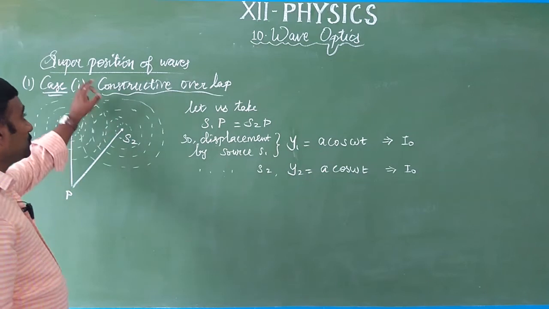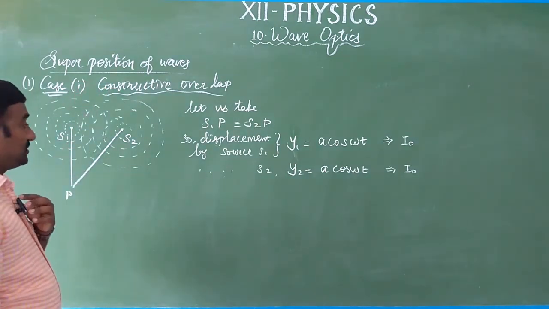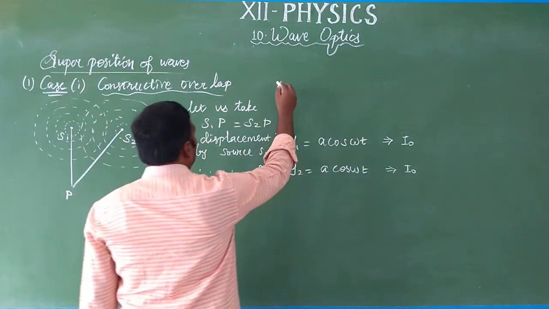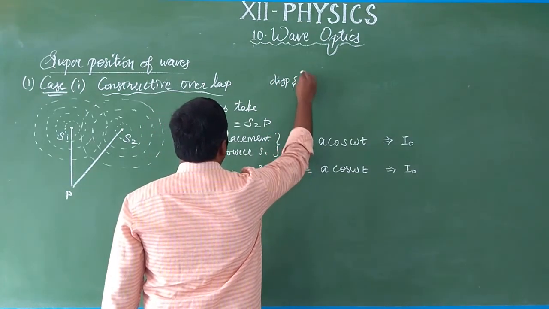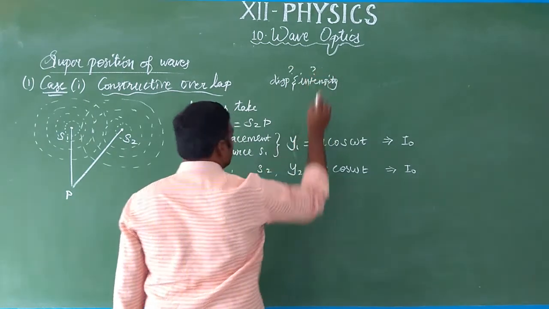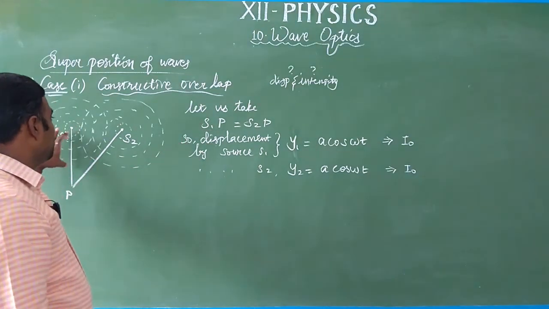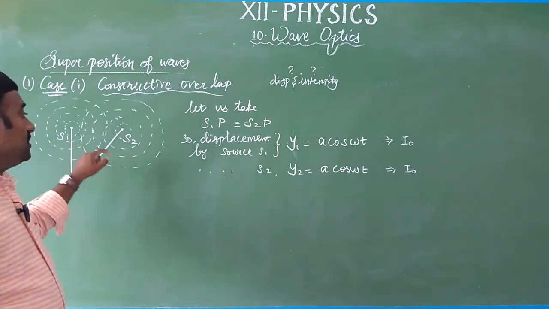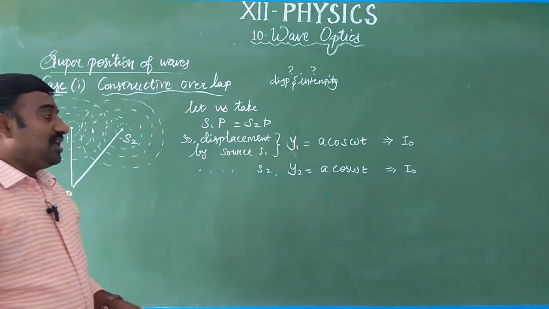But what we need is the superposition of waves. We need to add the two waves. So in the case of constructive overlap, we want to determine the displacement as well as the intensity. In this case we have taken the displacement from S1 to P and from S2 to P both the same. So the displacement wave equations are similar.